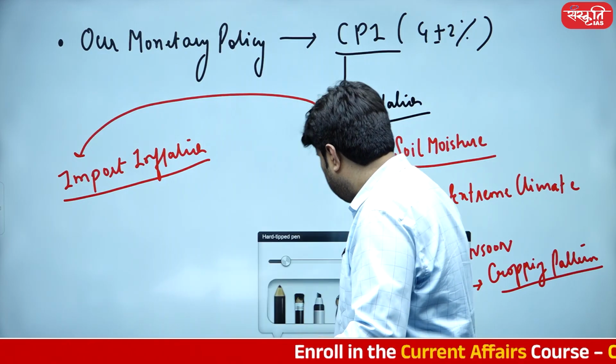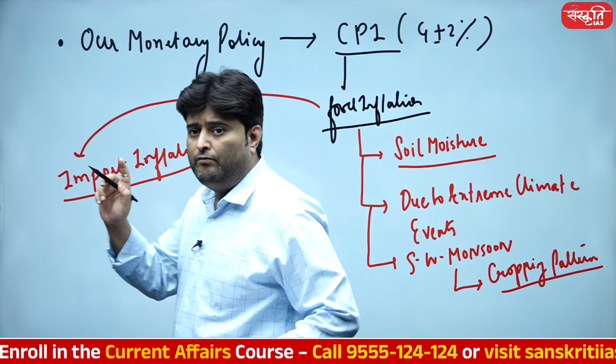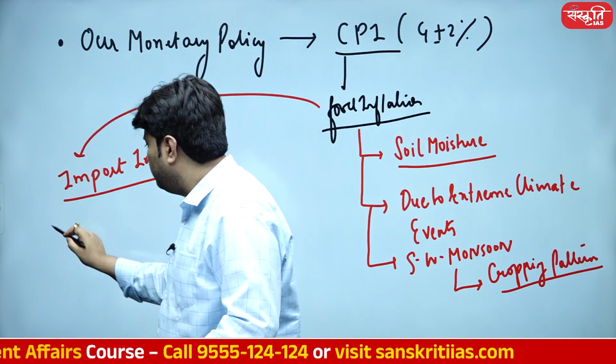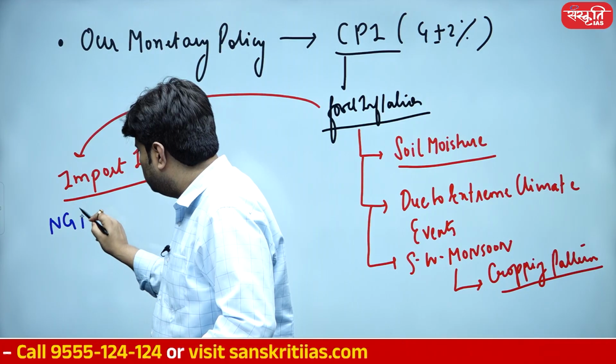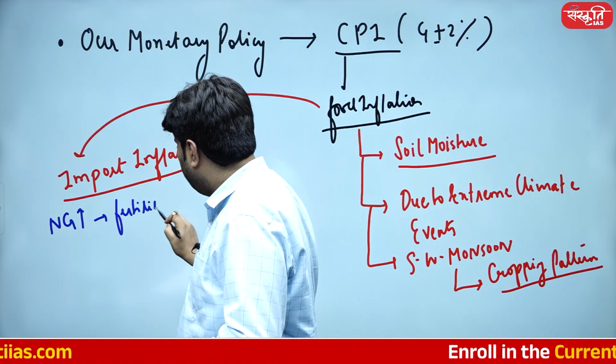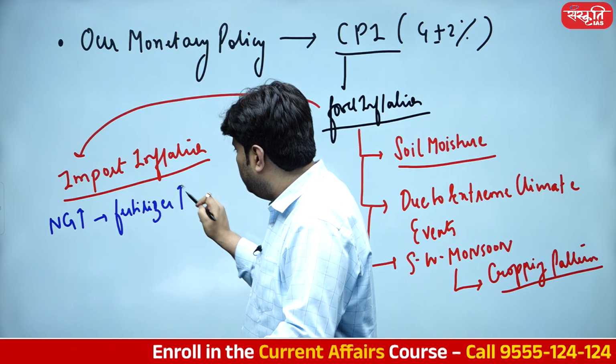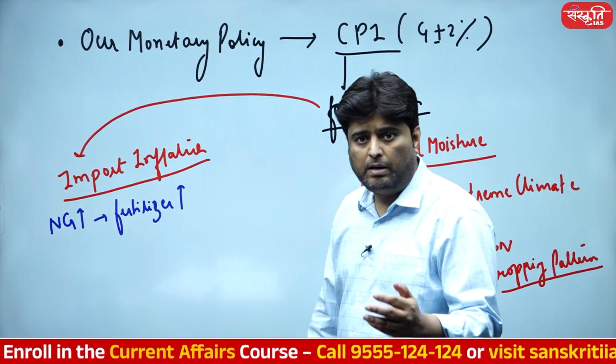How come? Number one, student, whenever there is going to be a war-like situation, natural gas price goes up. If natural gas price goes up, ammonia will have its own impact, and as a result of it, the fertilizer price will go up.